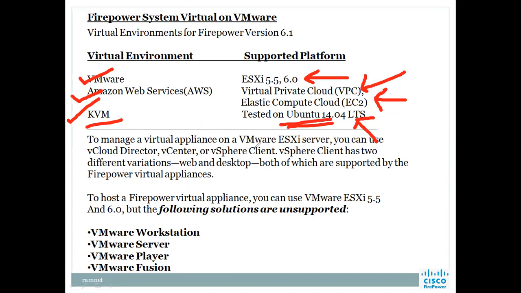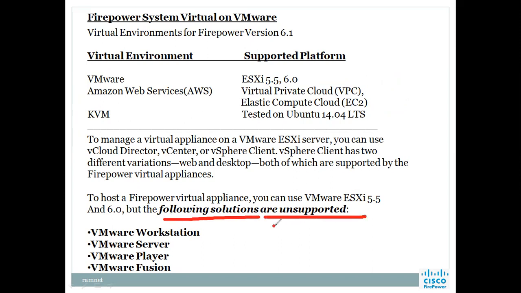To manage the virtual appliance on a VMware ESXi server, you can use vCloud Director, vCenter, and vSphere Client. vSphere Client has two different variations, web and desktop, both of which are supported by the Firepower virtual appliances. And very important information I would like to tell you: to host a Firepower virtual appliance, you can use VMware ESXi 5.5 and 6.0, but the following solutions are unsupported.